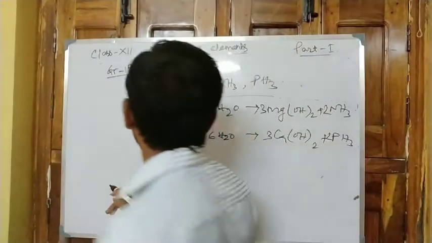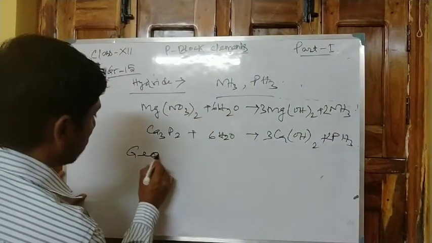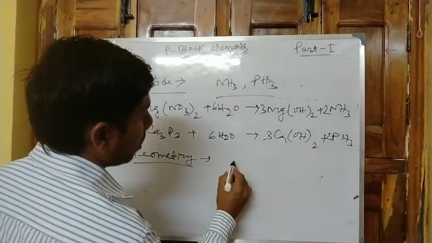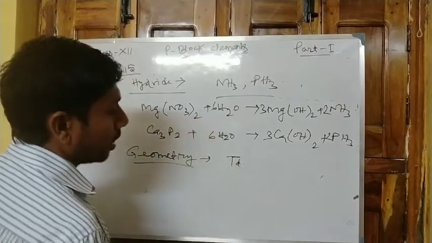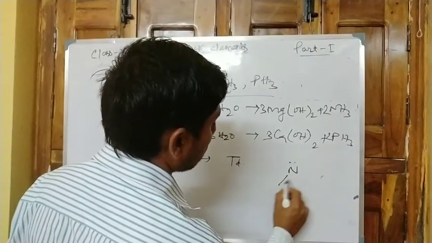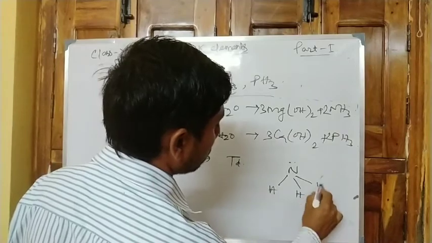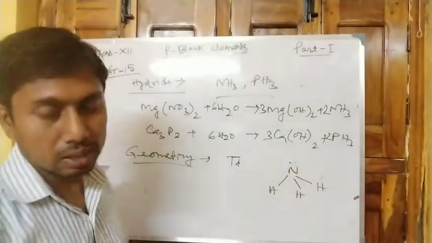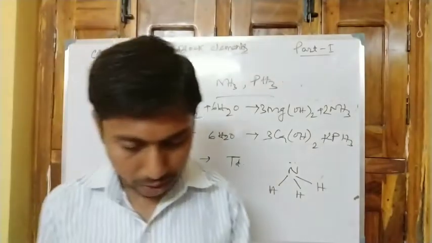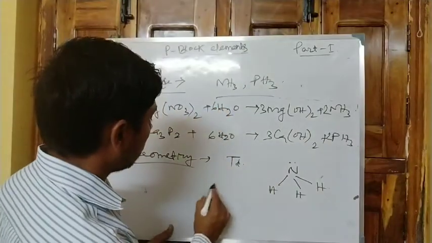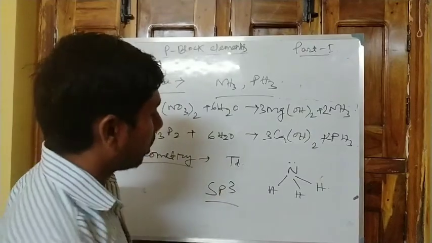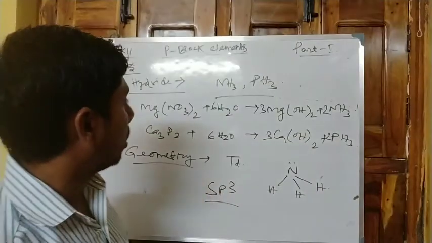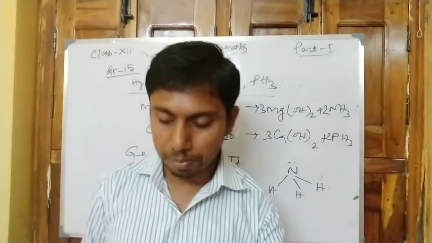So next, what is the geometry? It is tetrahedral in electron arrangement, and pyramidal in shape. Next, the hybridization is sp3. So hybridization sp3, tetrahedral and pyramidal in nature, and examples are NH3 and PH3.